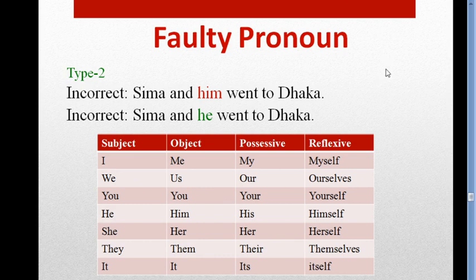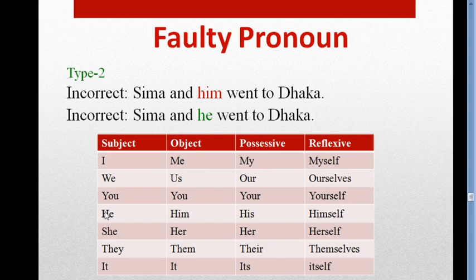In the first place, I have written the subjective form of the pronoun. In the second place, I have written the objective form of the pronouns. Then possessive, then reflexive. All are very useful. You have to remember them. You have to memorize them. I say you have to memorize them, or you have to remember them. You have to understand them.